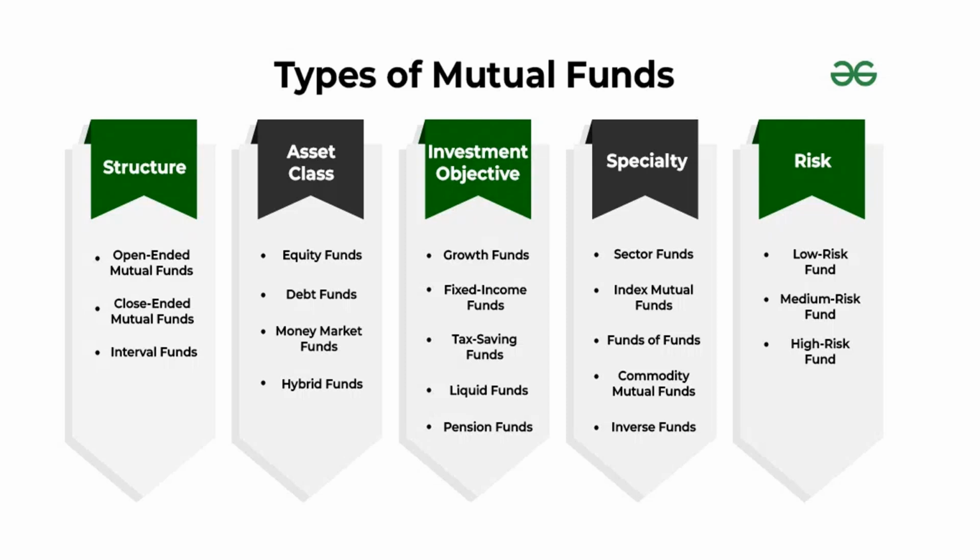Then you have a third one, which is called interval funds. Interval funds combine features of both open-ended and closed-ended schemes. They are largely closed-ended but become open-ended at pre-specified intervals. For instance, an interval scheme might become open-ended between Jan 1st to Jan 15 and July 1st to July 15 each year.